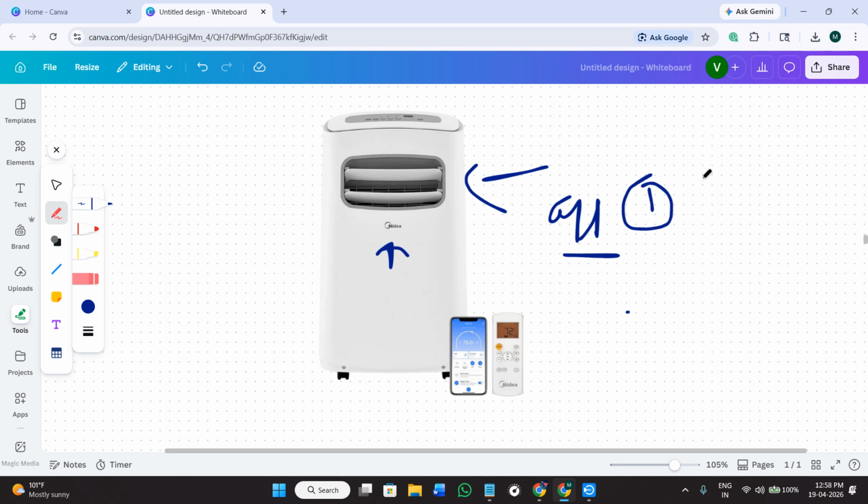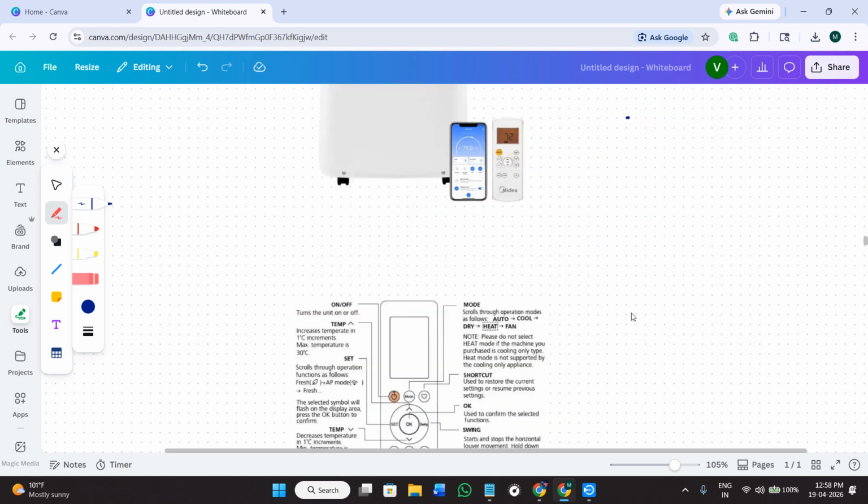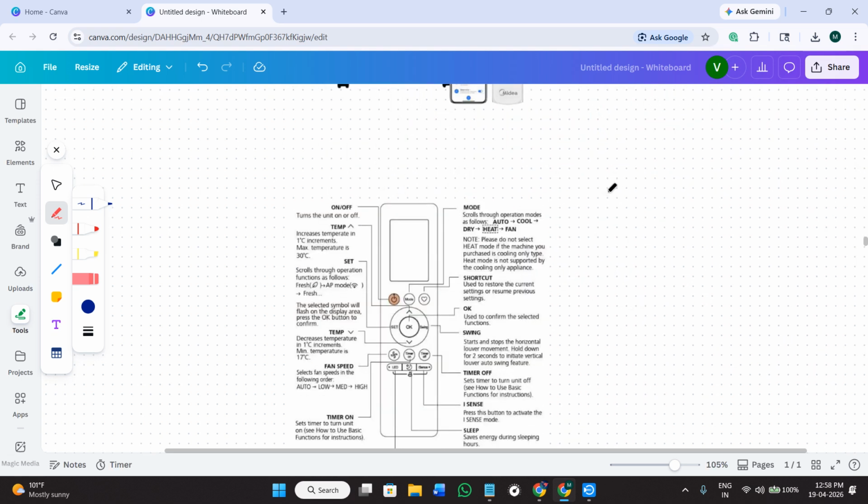So in that case, you just have to try lowering or increasing the temperature slightly to test if it is in the normal cycling. Then you just have to simply take a look at the remote settings. Simply turn off the timer or the sleep mode, as these can make the AC switch on and off automatically. Reset those settings if needed.